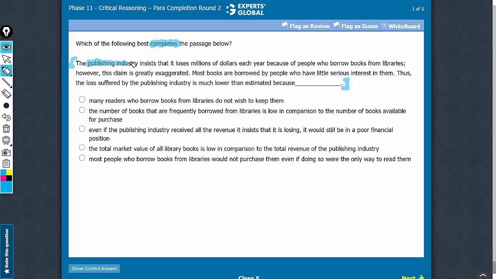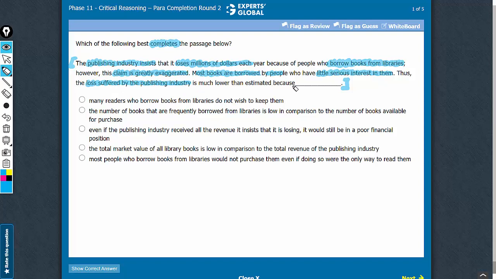The publishing industry insists that it loses millions of dollars each year because of people who borrow books from libraries, and then it says that the claim is exaggerated. That means actually, as per the author, the loss is not so much because most books are borrowed from libraries, that is, by people who have little serious interest in them. Thus, the loss suffered by the publishing industry is much lower than estimated because, and now the correct approach is